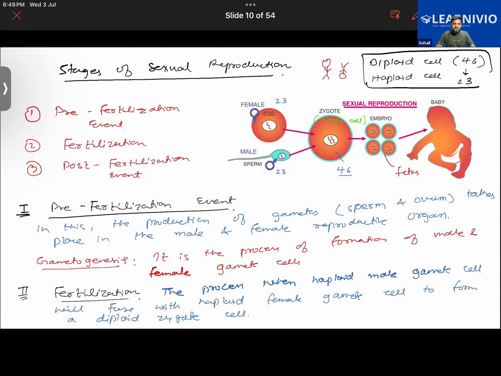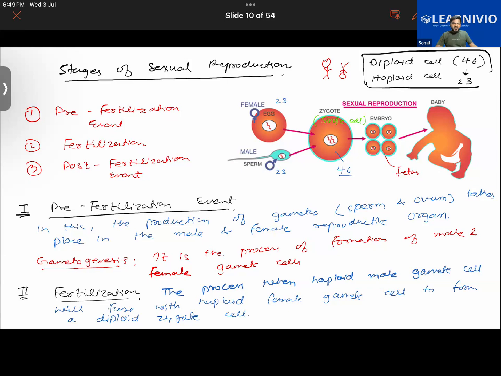Does the fetus have life in it in the first few weeks, or does it get life later on? Since the time of the formation of the zygote, it has life in it. This ovum is also alive. This sperm also has life in it. Even before the fertilization event, before the ovum was fertilized, it had life in it. They will fuse to form the zygote. So yes, the zygote will also have life in it.